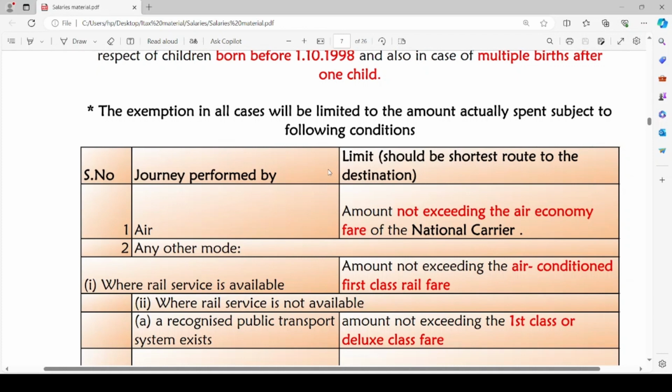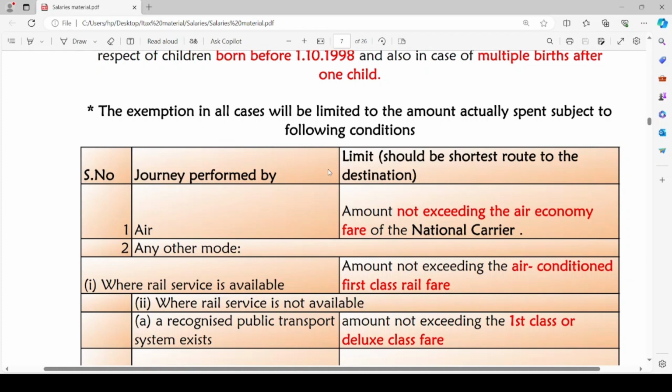If he is going through airways, the amount of exemption will be an amount not exceeding the air economy fare of the national carrier. If the employee is traveling through any other mode, he will either choose railways. If the employee has chosen rail services, in such a case, an amount not exceeding the air-conditioned first class rail fare will be allowed as exemption.